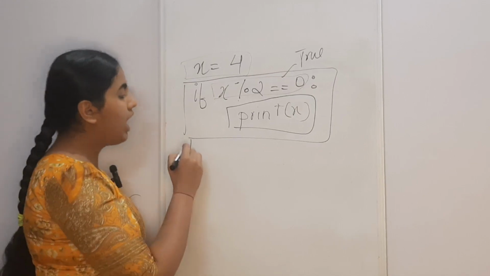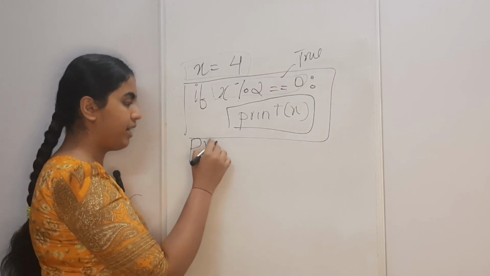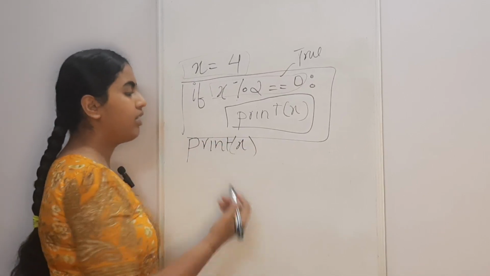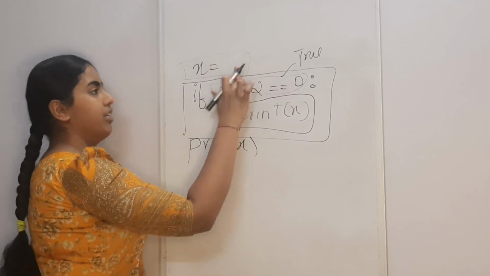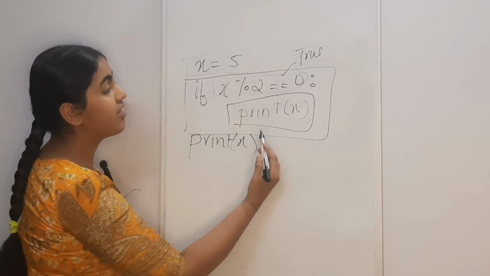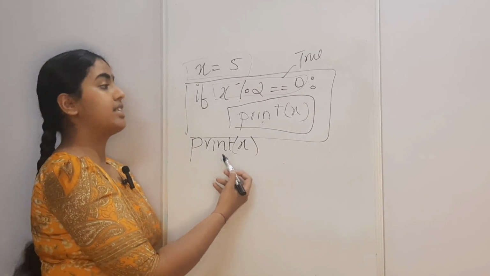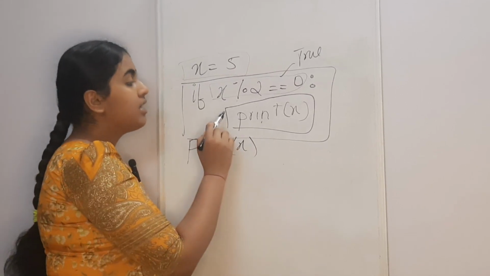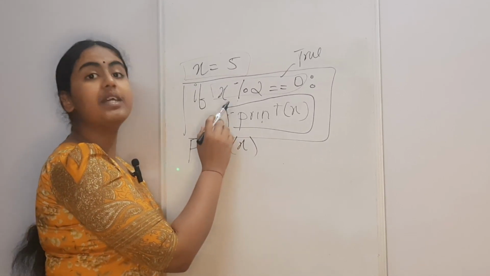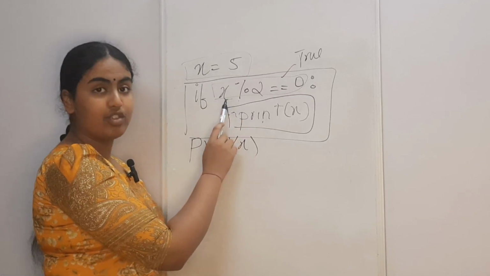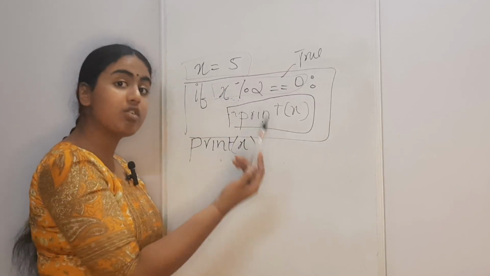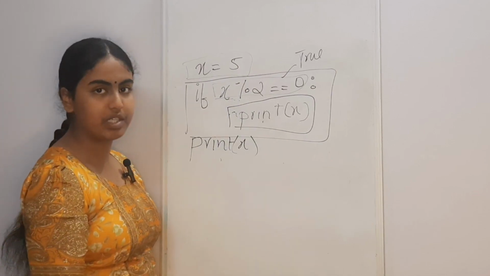And over here, outside the block, if you say print x, let's say you were taking 5 over here. Okay, there is a difference between this print statement and this print statement. What is the difference? This print statement will only be executed when this condition proves to be true, which it is not, because 5 mod 2 is not equal to 0.